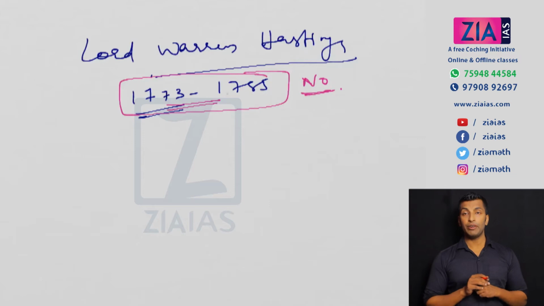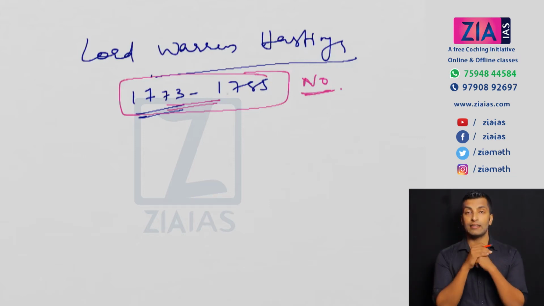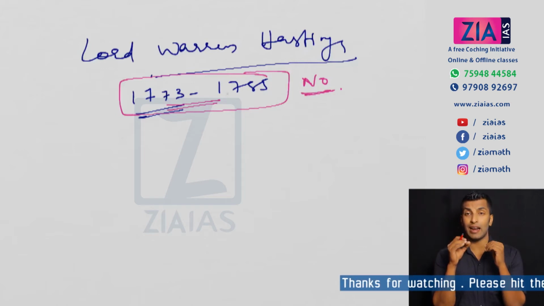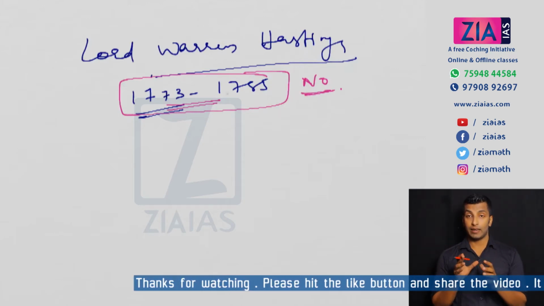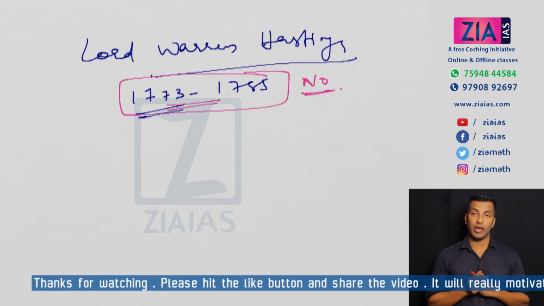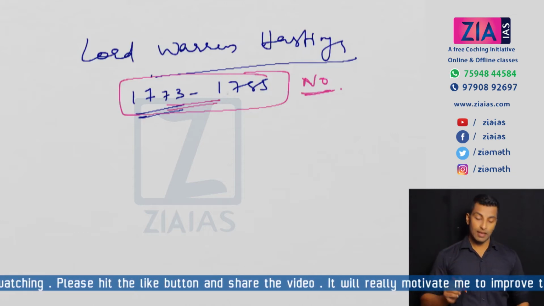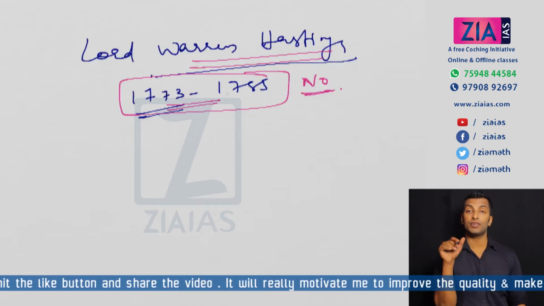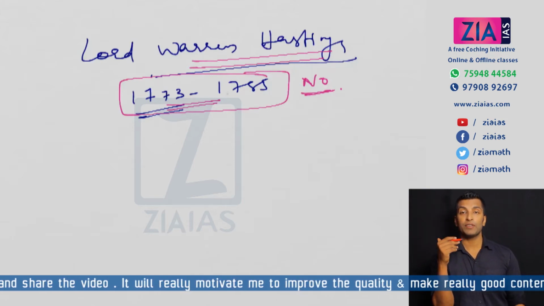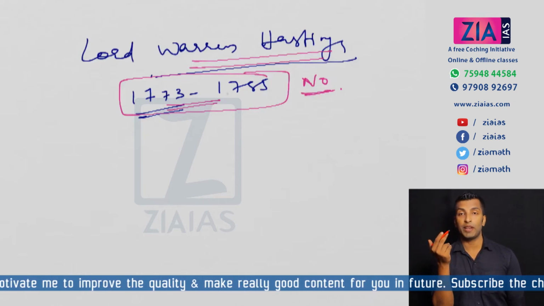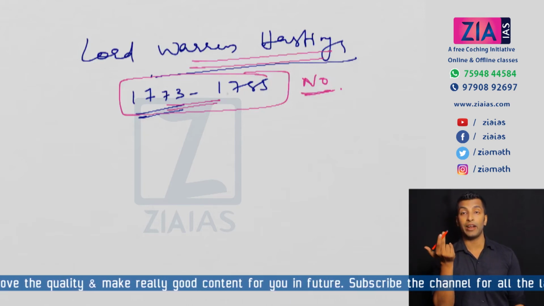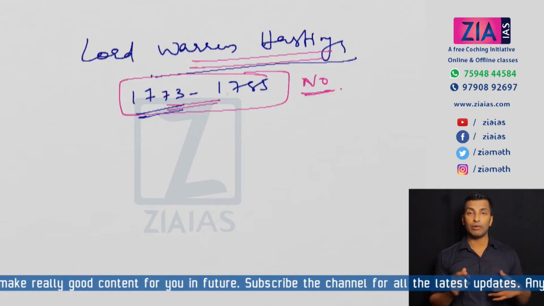That's one point. Now, when you discuss Lord Warren Hastings, there was a question this year. We'll be discussing that also. But the point is, the chances of prelims questions are rare from this topic, but still you can get questions. We'll be discussing a few points, but there is a possibility of a mains question. Okay, and the reason is Warren Hastings' period in history is known as the trial and error period. Most of the historians interpret it in that way. Warren Hastings' period in history is known as the trial and error period. Okay, so you will get a question.